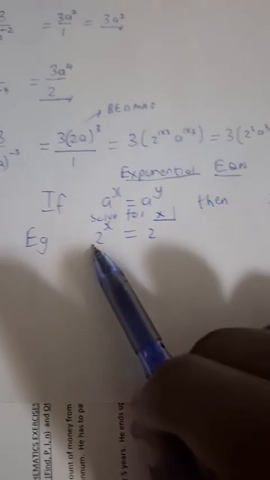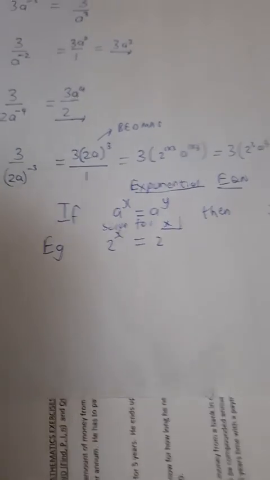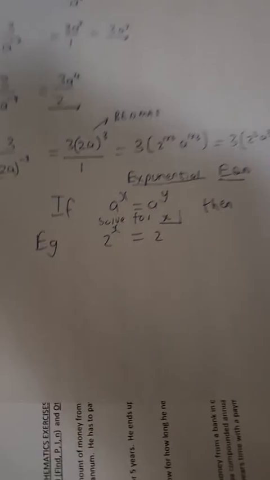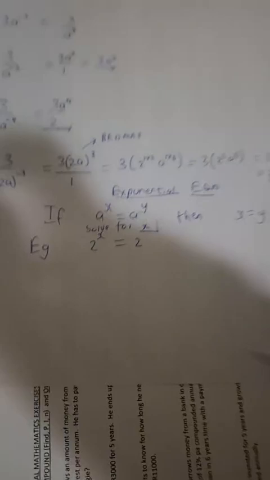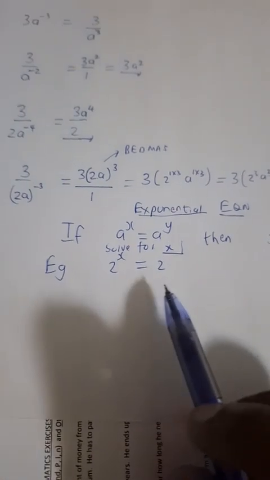Okay. 2 to the power x is equal to 2. So what you can see here is that the bases are the same. They are the same, guys. So if the bases are the same, all I do is drop the base and equate the exponents.